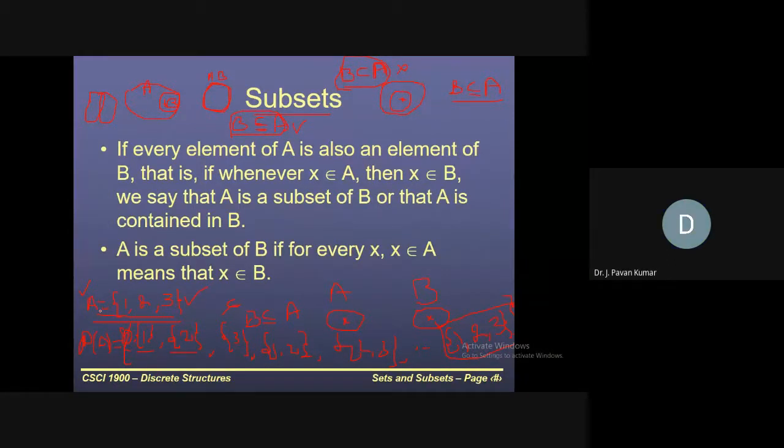What is n? The number of elements in the given set. Given a set with n elements, the power set cardinality will be 2 power n. What is the power set? It is the set of all the possible subsets of the given set. That is called the power set.